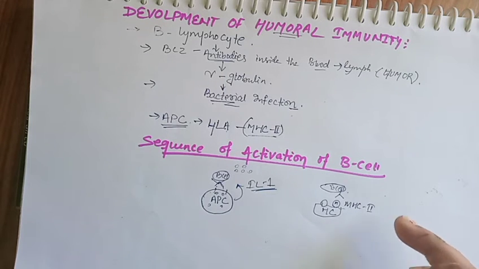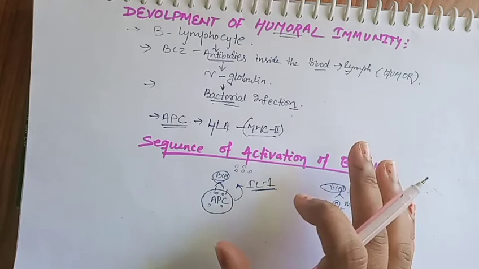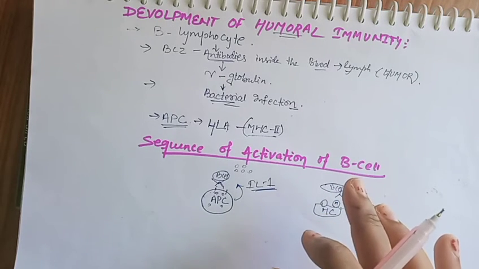Simultaneously, the antigen bound to the class 2 MHC molecule activates the helper T cell related to cell mediated immunity. So cell mediated immunity and humoral immunity both go on simultaneously.